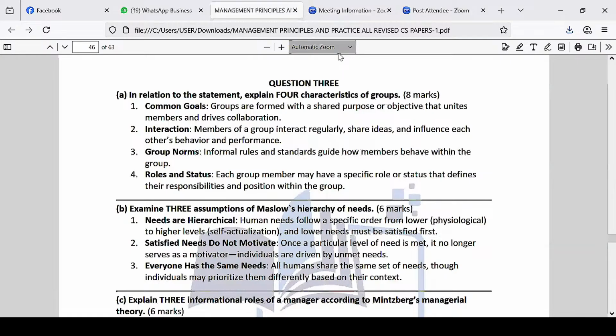If you don't do that, you'll end up having everybody behaving the way they want. So for a group to move on well, there must be regulations put in place to ensure that the group functions. Anytime we talk about a group, there must be regulations to govern the group.